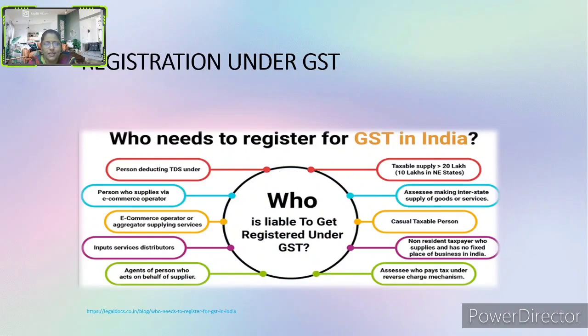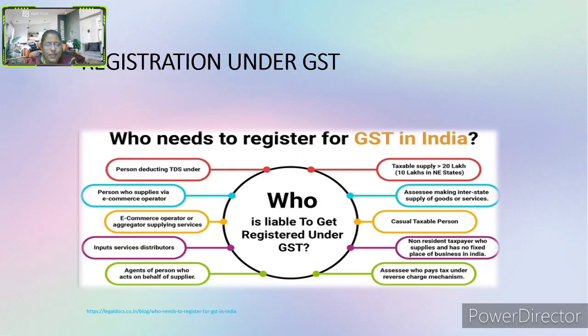Registration under GST. Who needs to register for GST in India? The person deducting TDS, and those with taxable supply above 20 lakhs, have to go for the registration. Then the person who supplies via an e-commerce operator, and those making interstate supply of goods or services. Then the e-commerce operator or aggregator supplying service, and the casual taxable person.